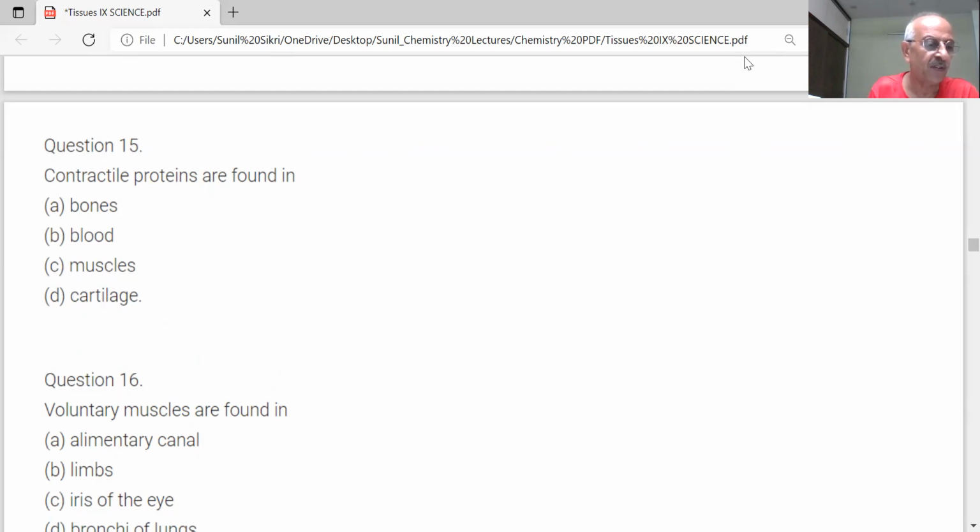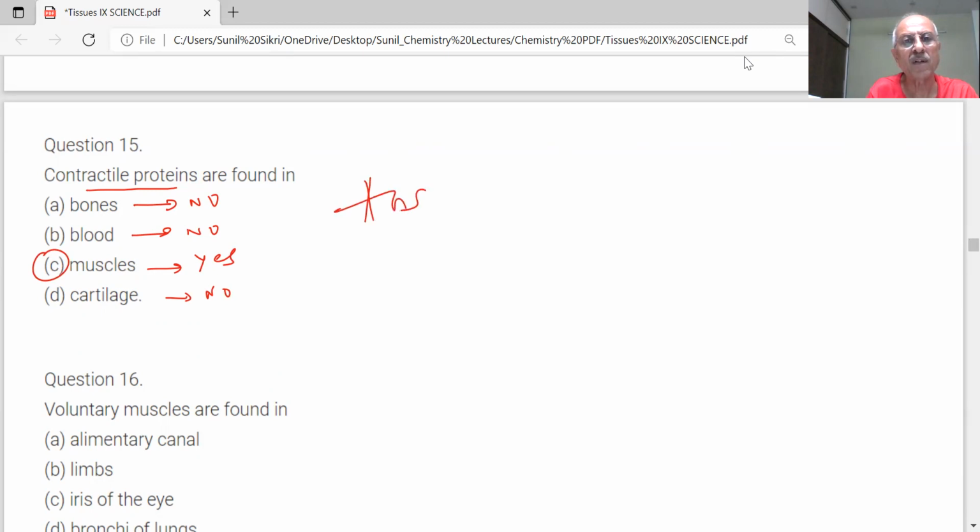Next question is coming. Contractile proteins are found in. Different types of proteins are there. Contractile proteins are found where? Muscles. In bones, no, sir. Blood, no, sir. Muscles, yes. Cartilage. What is the correct answer? C.